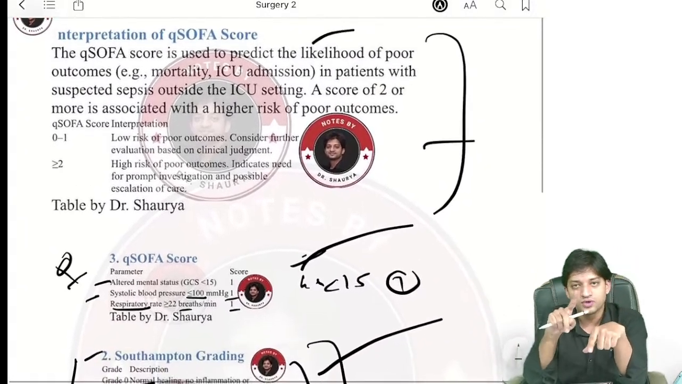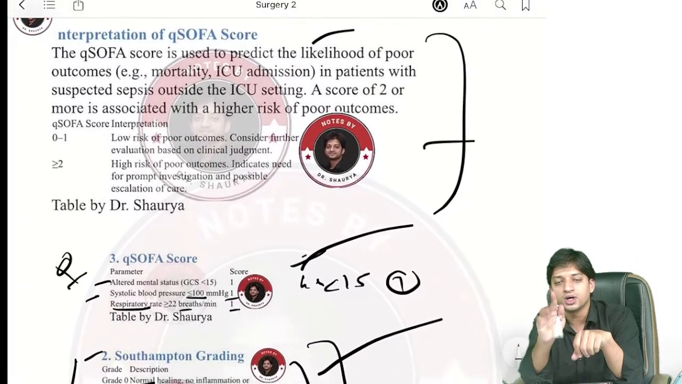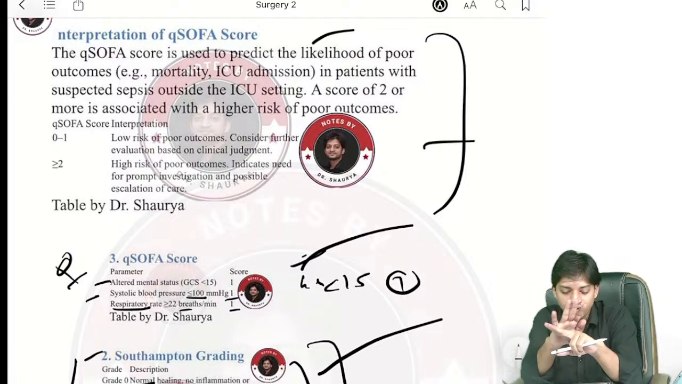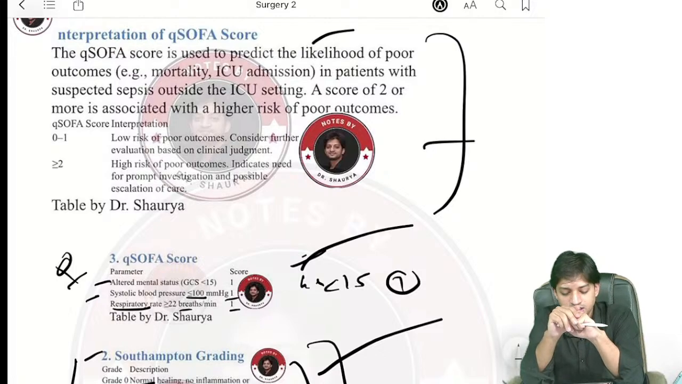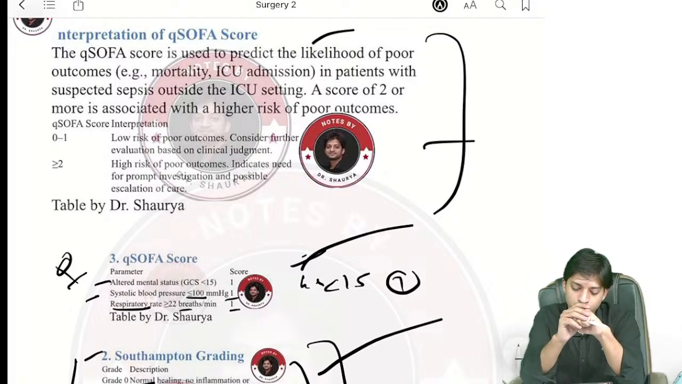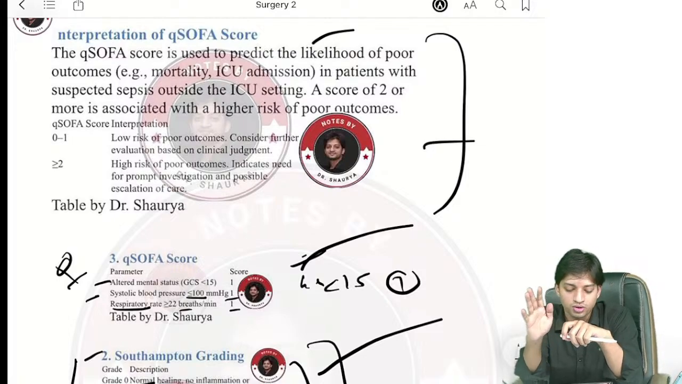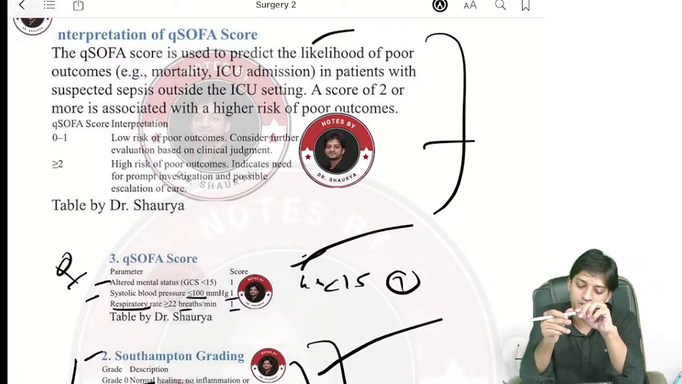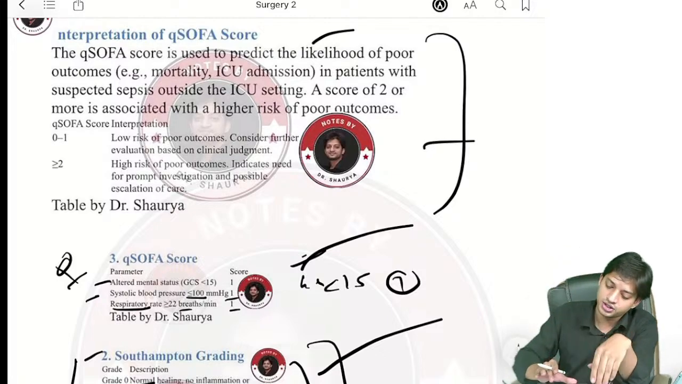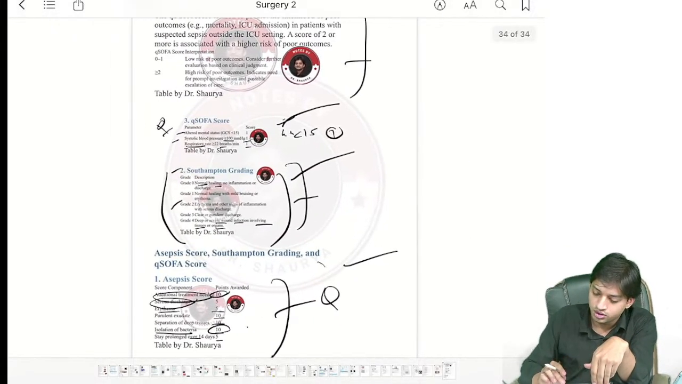Suppose the Q-SOFA total score is between 0 to 1, then there is low risk of poor outcome. Poor outcome will not be there in sepsis in this case, right? If the Q-SOFA score is 2 or more, then there is high risk of poor outcome, right? So interpretation of the Q-SOFA score, you already know: there will be increased risk of mortality and ICU admission likelihood.